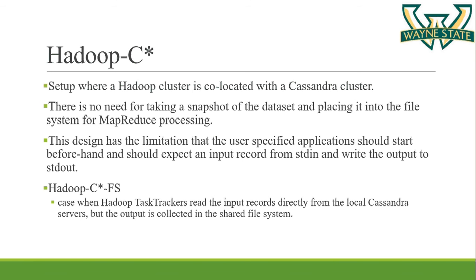If we are using Hadoop streaming, the data is stored in the Hadoop distributed file system. So we need to first copy the data from the Cassandra cluster to HDFS and then process the data. Hadoop C doesn't need to do that. There is an extension of Hadoop C which is Hadoop FS, in which the Hadoop C task trackers read the input records directly from the local Cassandra servers, but the output is collected in the shared file system as Marisa.